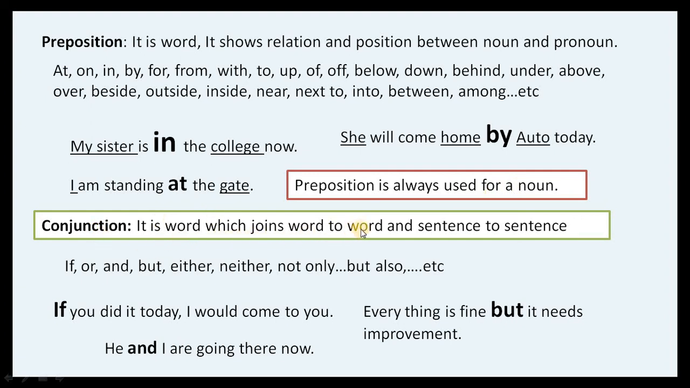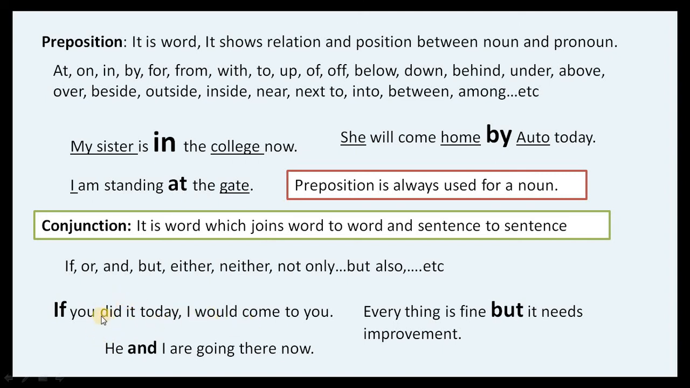Let's talk about conjunction. It is a word which joins word to word and sentence to sentence. If, or, but, either, neither, not only but also, and there are many conjunctions available in English, but I have written very short as it is a brief note. If you did it today, I would come to you. So as it joins a sentence to sentence and word to word.